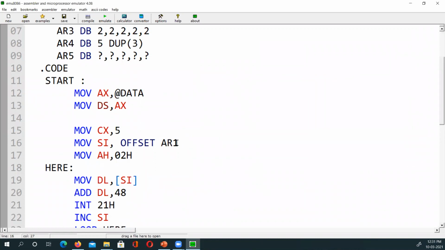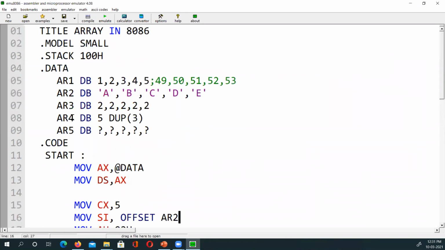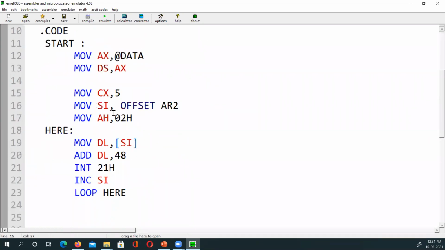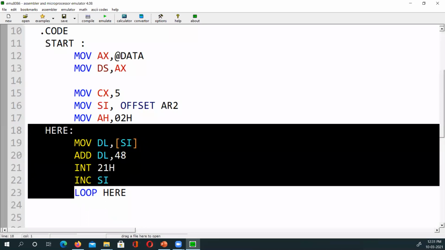If we print AR2, what will we print? AR2. Now I want to print AR2. This one, A B C D E. So CX has 5. For those who didn't come, the loop will jump from line number 23 to line number 18 and automatically decrements CX. So now it will become 4. Then the loop again, it becomes 3, then 2, and so on. And when CX is 0, it will come out of the loop.